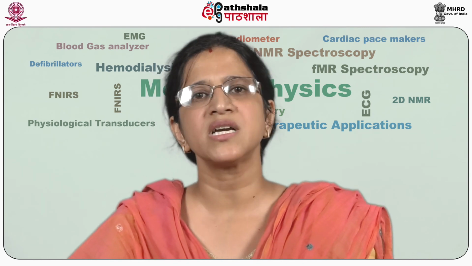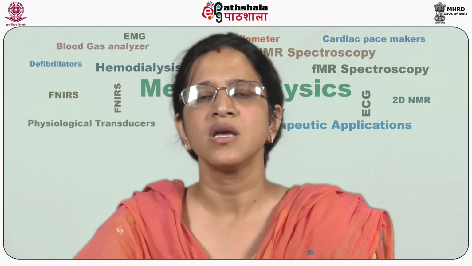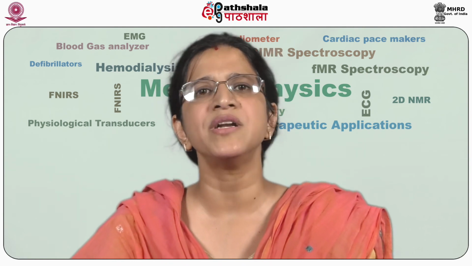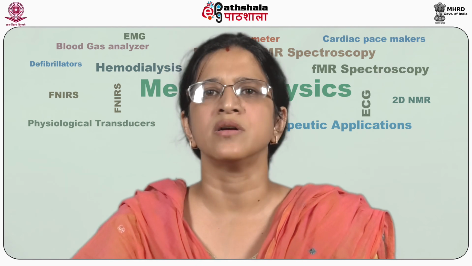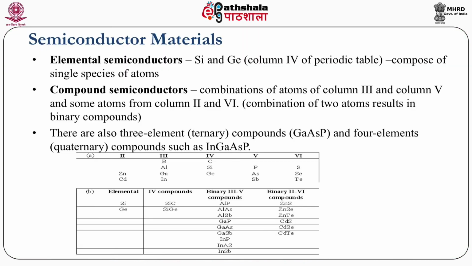Basically the compound semiconductor materials are used for high communication purposes, and elemental semiconductors like silicon and germanium are used for integrated circuits and different applications. For example, gallium arsenide, which is a binary compound semiconductor, is basically used for high frequency applications and in communication.